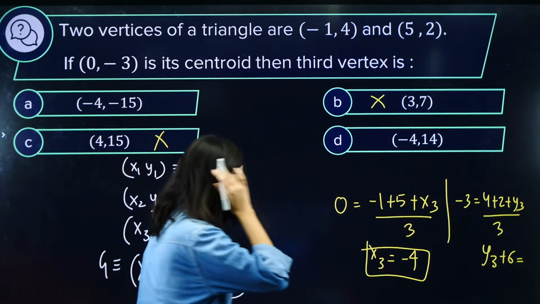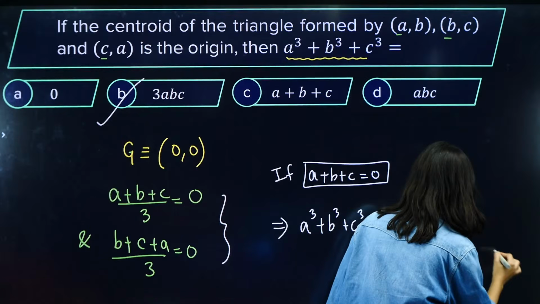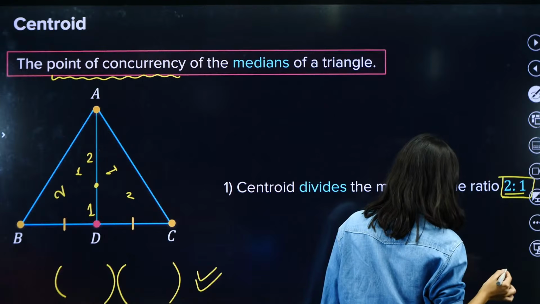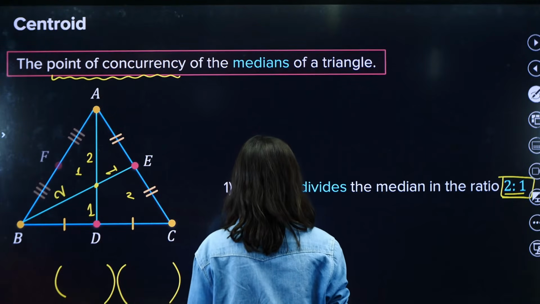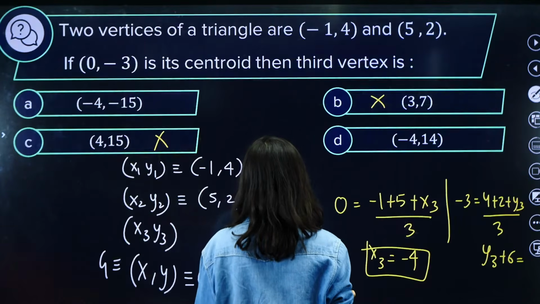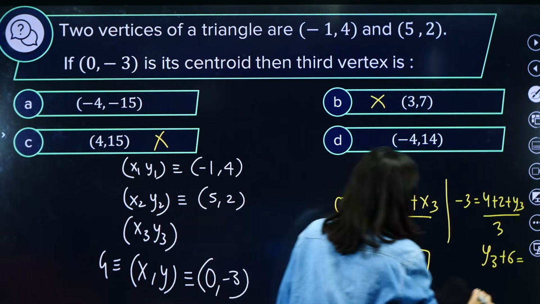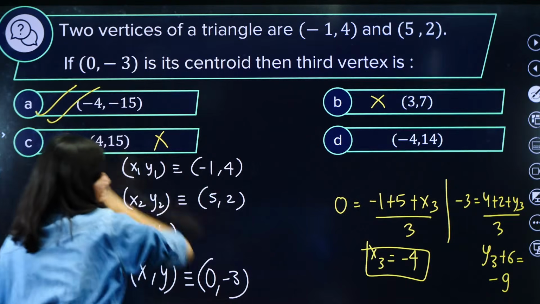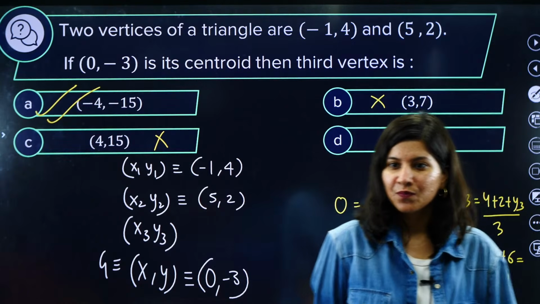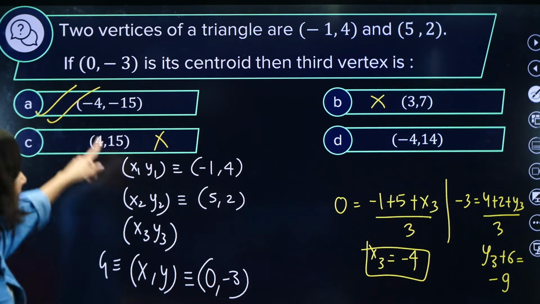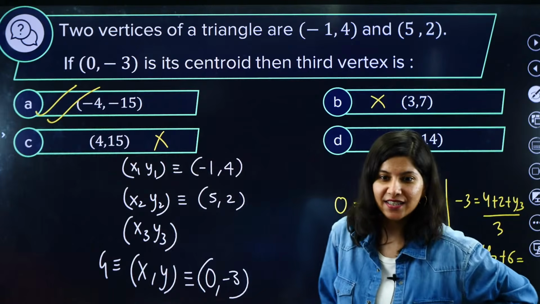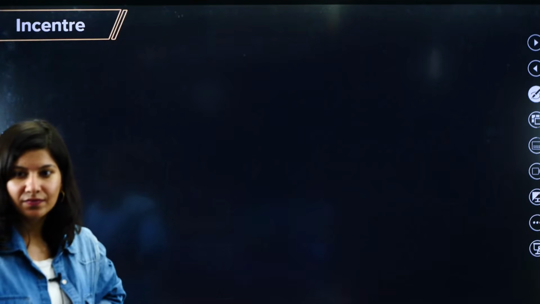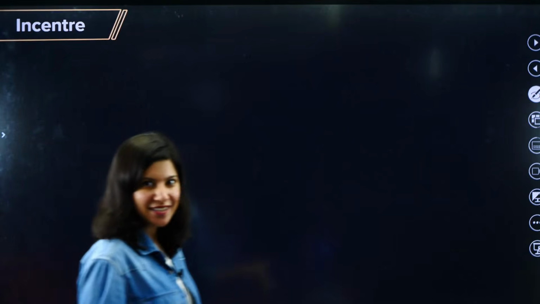ठीक है, so this is actually going to be -9. So this is (-4, -9), option A. All right, correctamundo, option A is correct. ठीक है, so centroid is clear, I guess, है ना?